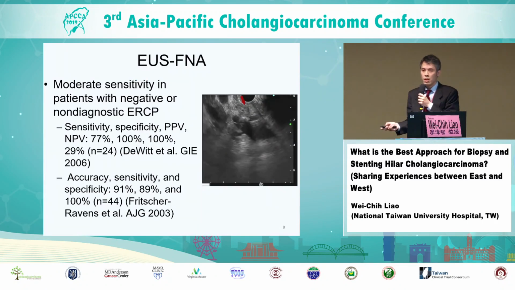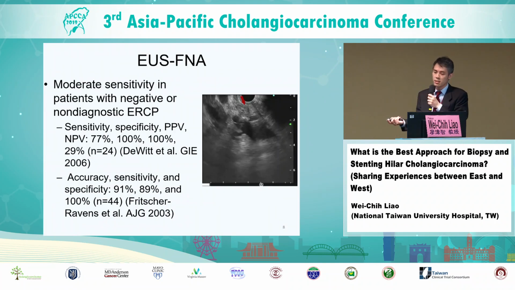So these are ERCP-based techniques which tackle the lesion from inside the bile duct. Instead, with EUS, we can tackle the lesion from outside of the bile duct. This shows that the biliary stricture can be easily seen under EUS, and then we can perform fine needle aspiration or biopsy for tissue acquisition.